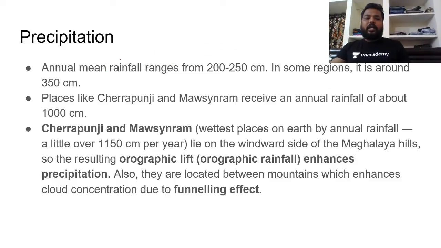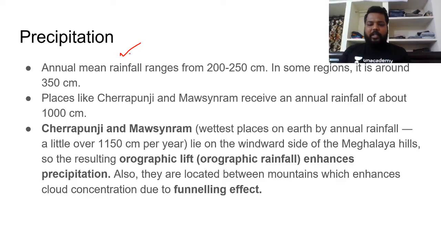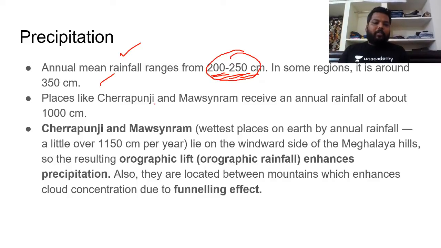And precipitation, as I've already said, we would be having distinct periods of precipitation in this region. Clear? If you see the annual rainfall, it ranges between 200 to 250 centimeters. In some regions it would be more than 350 as well. So that is the second point, but most of the regions would be experiencing rainfall between 200 to 250 centimeters. And places like Cherrapunji and Mawsynram receive a high amount of annual rainfall, of about 1000 centimeters.